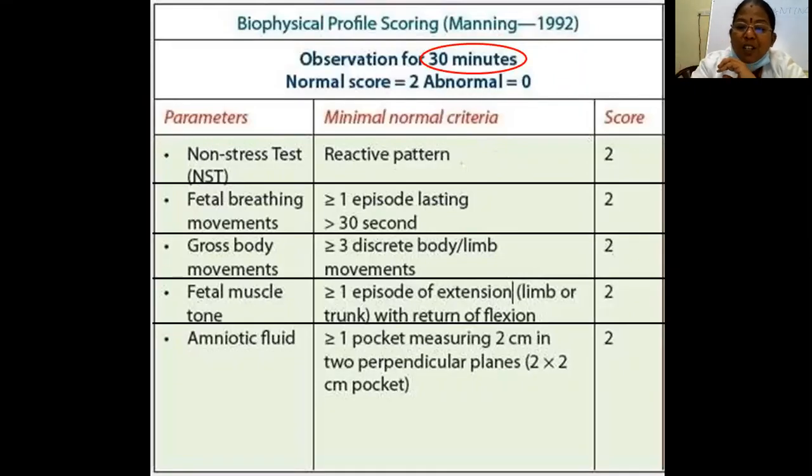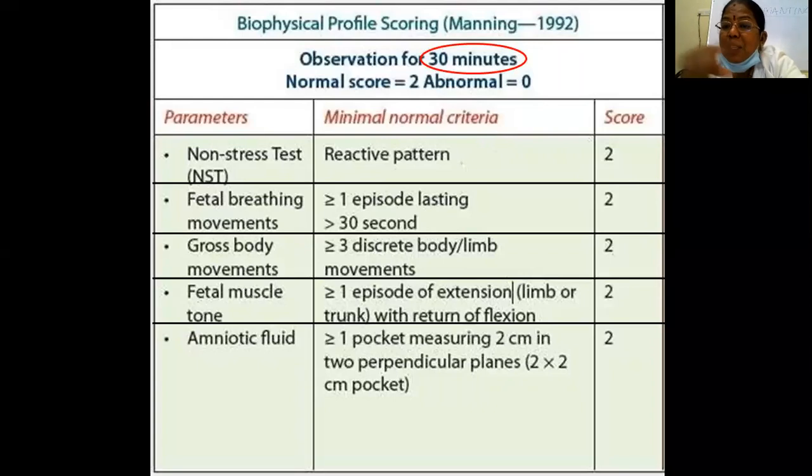For muscle tone, limb extension, flexion, trunk movement should be seen. So at least there is 1 movement of flexion or extension, that is given 2. And the most important is amniotic fluid. Here they will measure the greatest vertical height in the deepest pocket. If it is measuring more than 2 centimeters in 2 particular points, this is given the number 2.